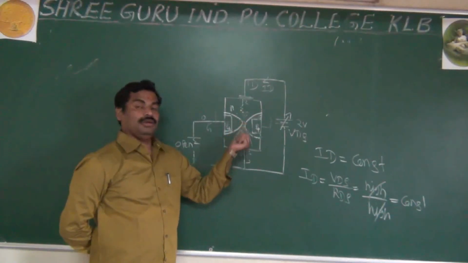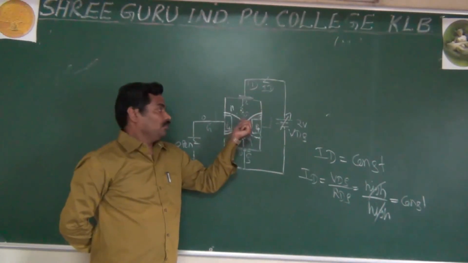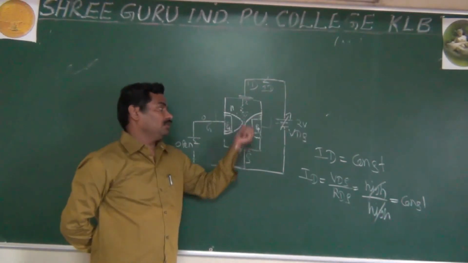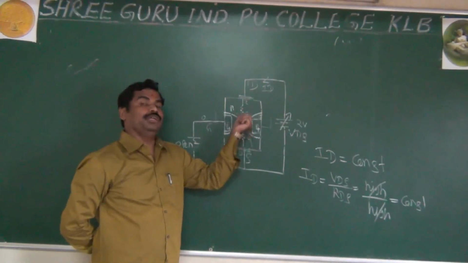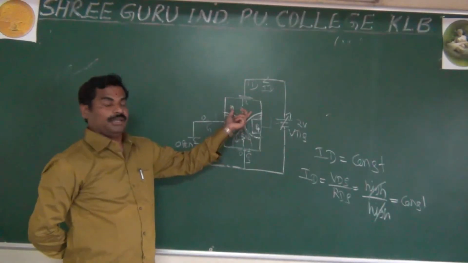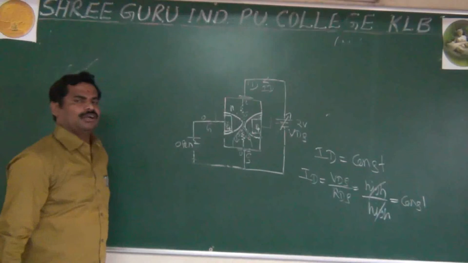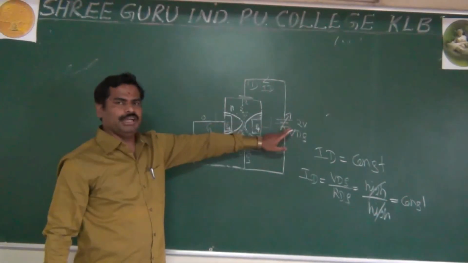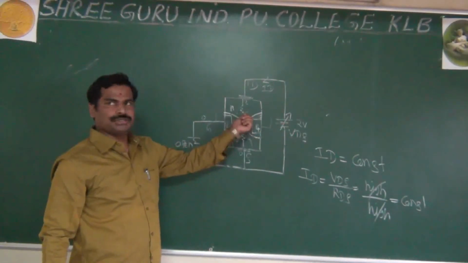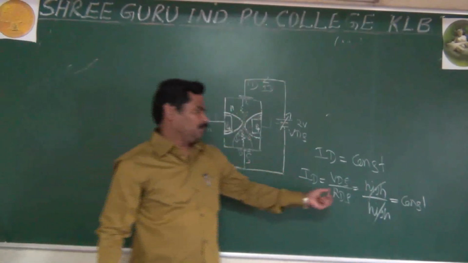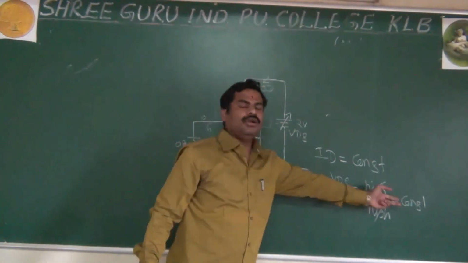It means in the equilibrium condition, these forces are equal, and you get a constant current flow in the channel. It's very simple. How do we get ID constant? Because as you increase VDS, no doubt the RDS, the voltage plus the resistance, increases. If both are increasing, you get the constant current.